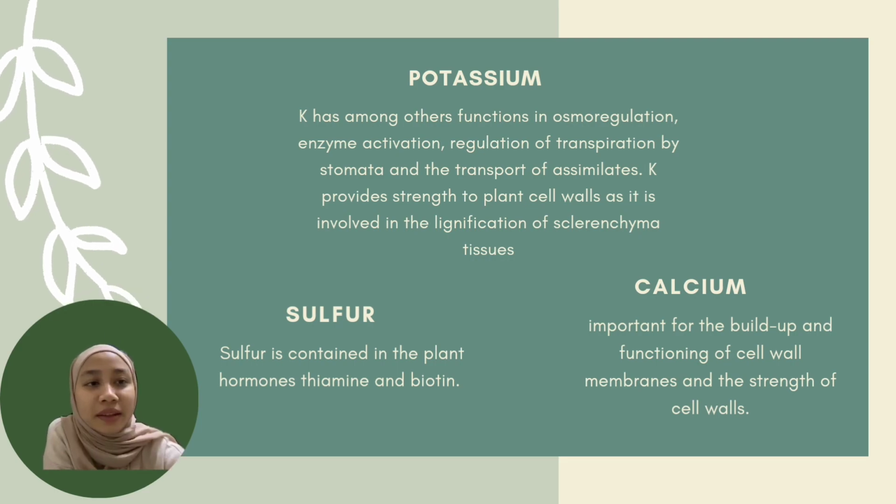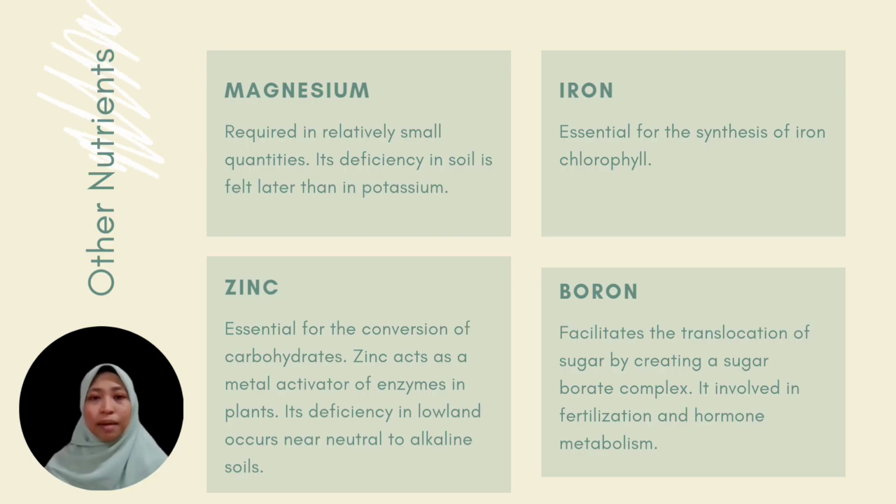Okay, so other than the nutrients that have been mentioned by the previous presenter, there are also other nutrients needed by paddy, either naturally or from the fertilizer itself. So there are magnesium, iron, zinc, and also boron in this slide. The first one is magnesium. It is required in relatively small quantities, and its deficiency in soil is felt later than in potassium.